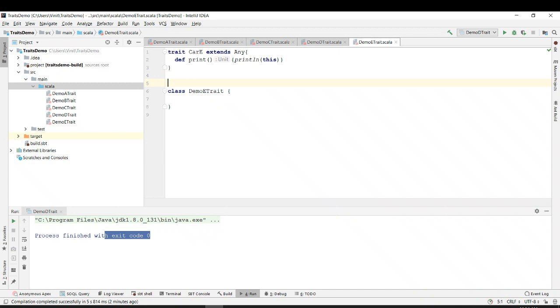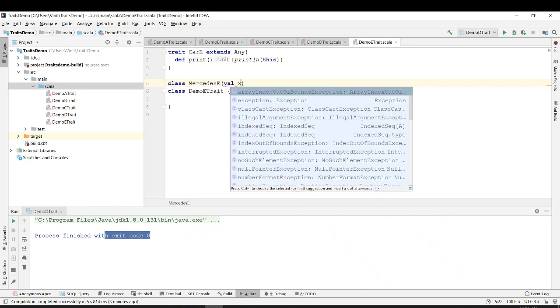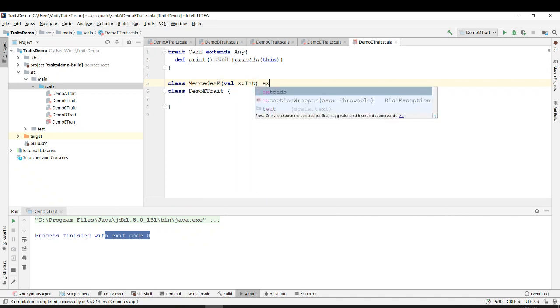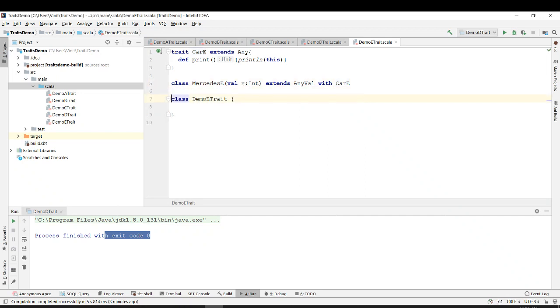and it says println print this. Okay, so I'm defining a trait car E, and we define a class, let's say Mercedes E, that is taking val x in, okay, extends any val with car E. Okay, and let's say this is the main function, we define a main function over here.